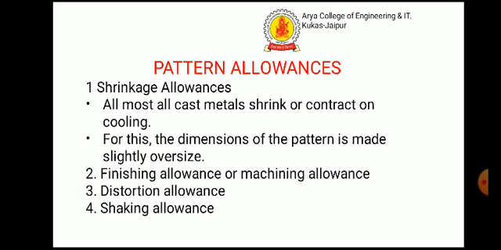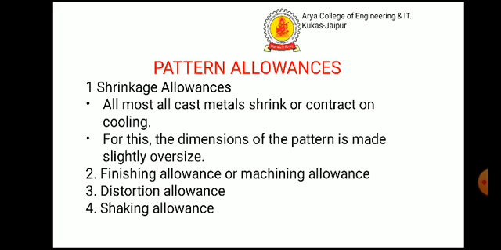Now, sinkage or contraction allowances. Almost all cast metals shrink or contract volumetrically on cooling. Sinkage allowance is given to the pattern to compensate for the contraction of the liquid metal on cooling. For this, the dimension of the pattern is made slightly oversized. This sinkage allowance will be different for different metals. It is greater for cast steel than for other alloys.